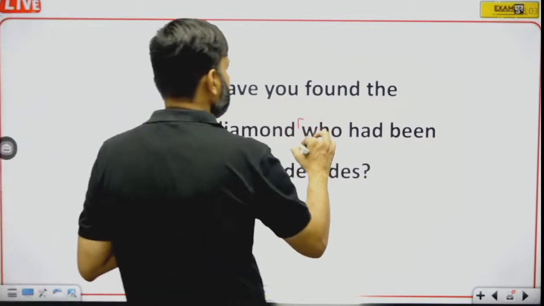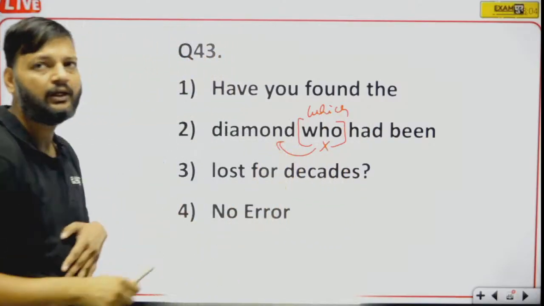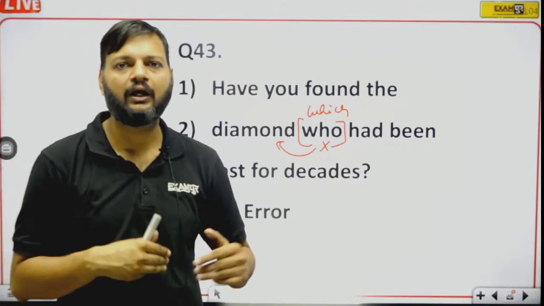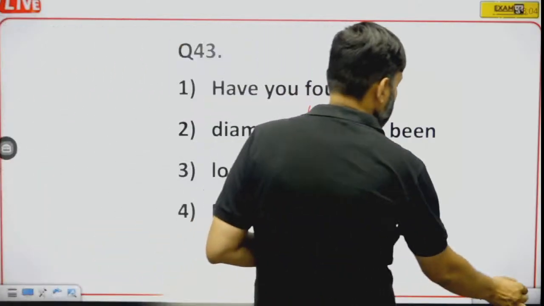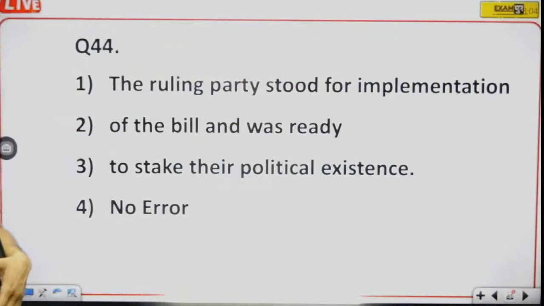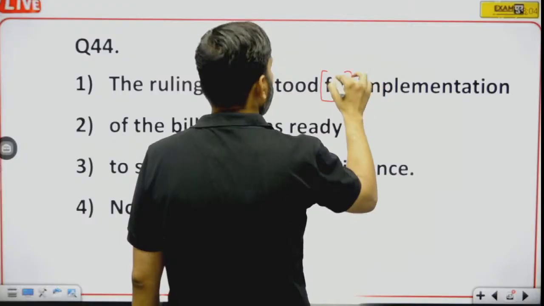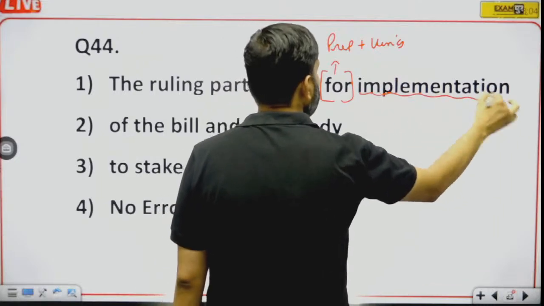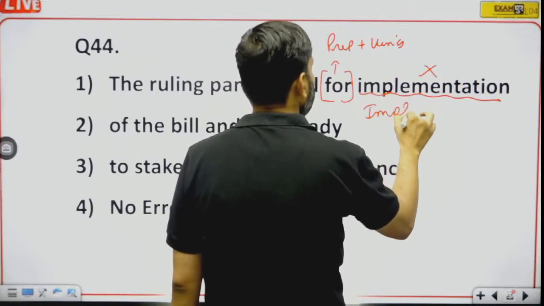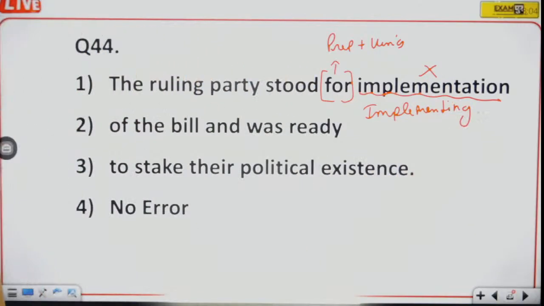Here, who will be replaced by which? Because diamond is there. Who is used for humans. So we should replace who by which. Okay, question number 44. The ruling party stood for implementation. I told you in the previous question that for is a preposition, and a preposition should be followed by the ing form. So here implementation will be replaced by implementing.